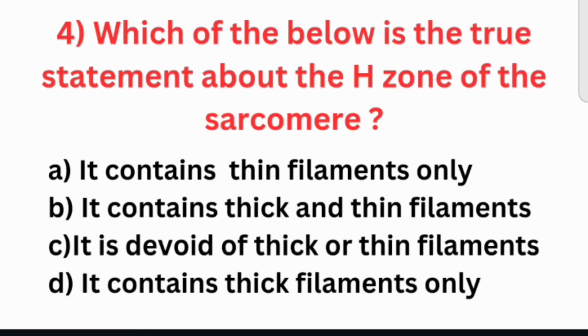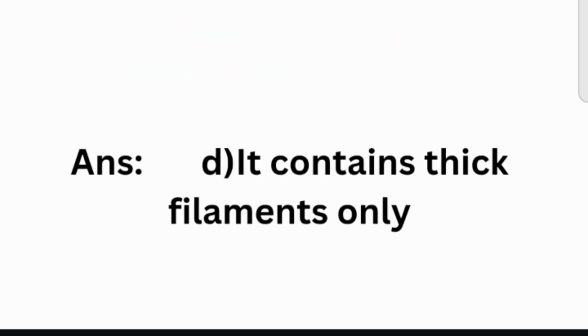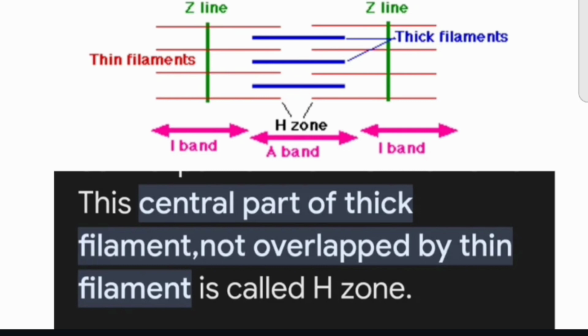Next question is, which of the below is the true statement about the H zone of the sarcomere? Option A. It contains thin filaments only. Option B. It contains thick and thin filaments. Option C. It is devoid of thick or thin filaments. Option D. It contains thick filaments only. The right answer for the question is option D. It contains thick filaments only. The central part of thick filament not overlapped by thin filament is called H zone. H zone contains thick filaments.